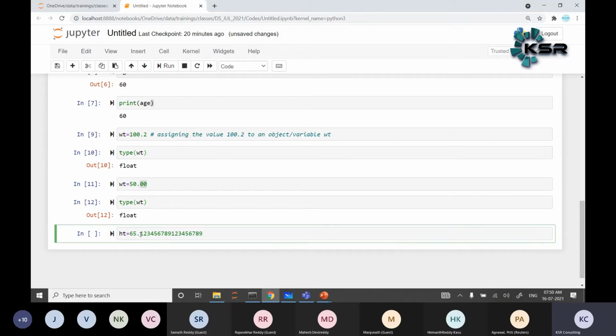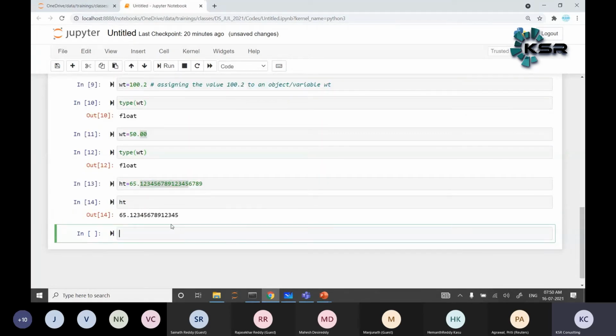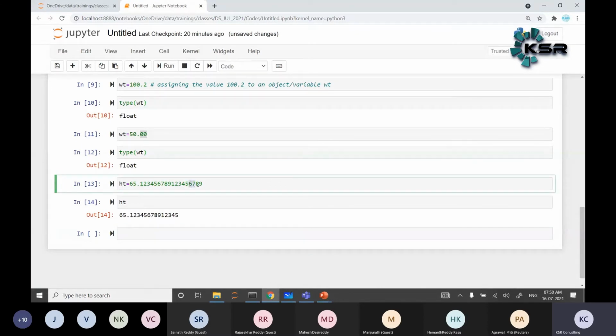Up to 15 is accurate, and beyond that it will change the value after rounding. Yeah, that is 15. The accuracy is up to 15. We have given 18 decimal points, but it is accurate up to 15. If you count, you can see that.